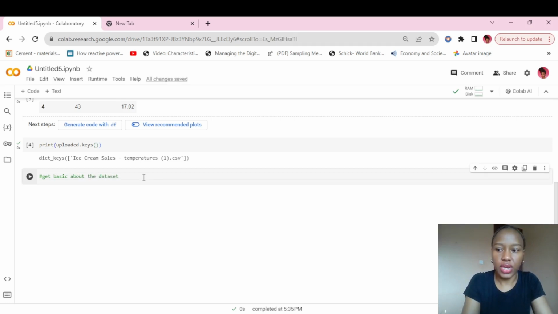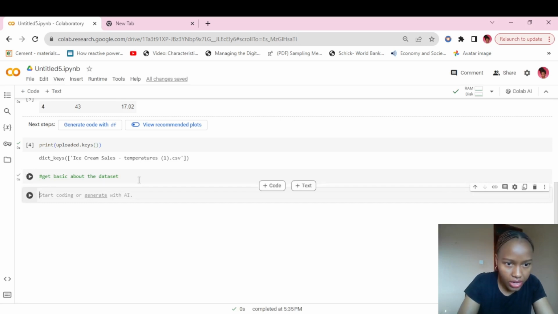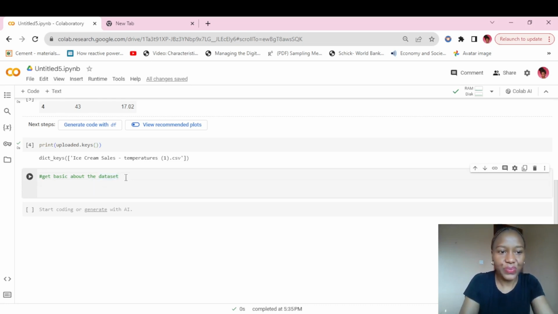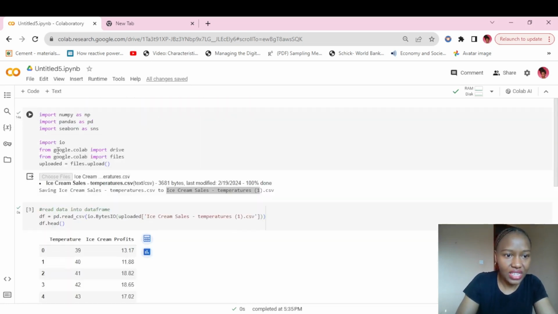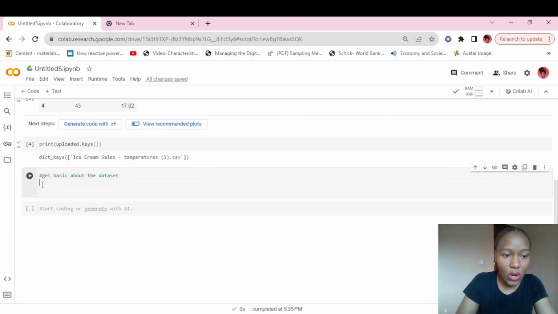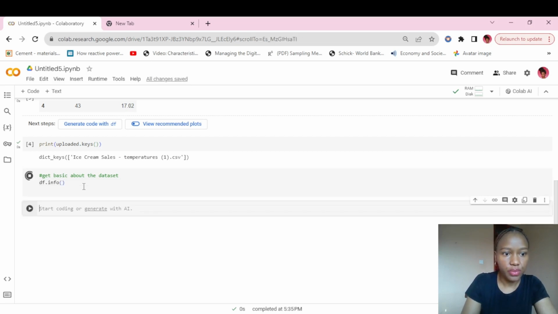So how do we do that? We use, oh, all right, no. By the way, when you put a hashtag, this code doesn't run. When you put this hash, it means the code won't run. So here in this step, we named the data frame df. We want to see what is the basic info about this. So df.info will give us basic information.